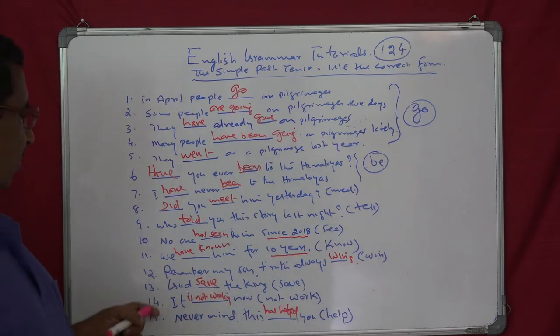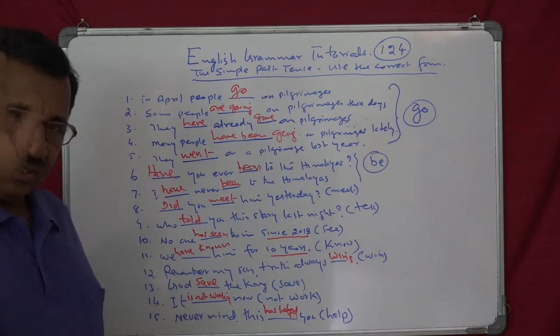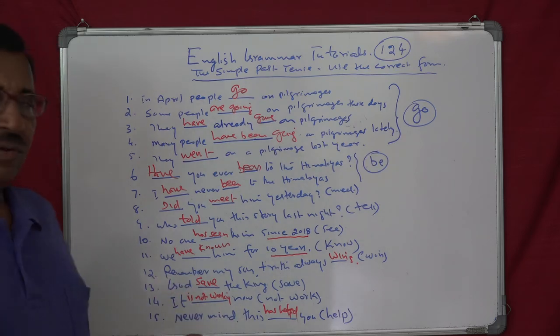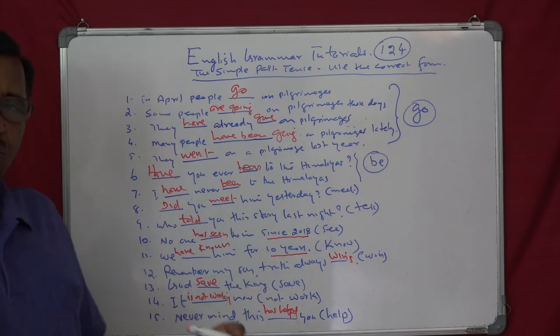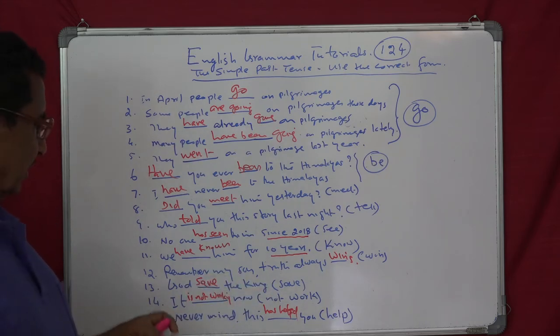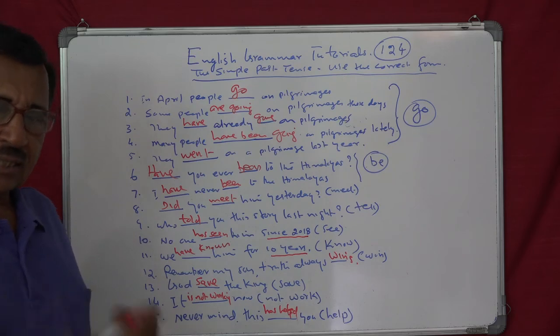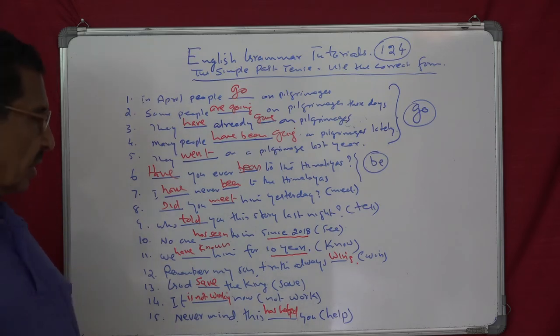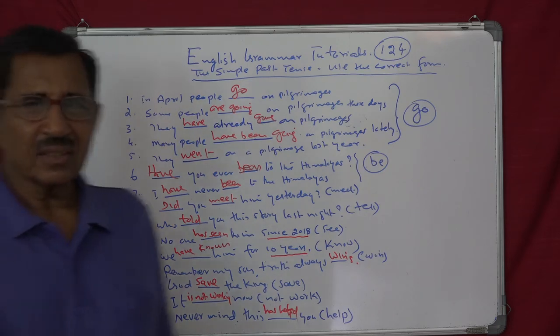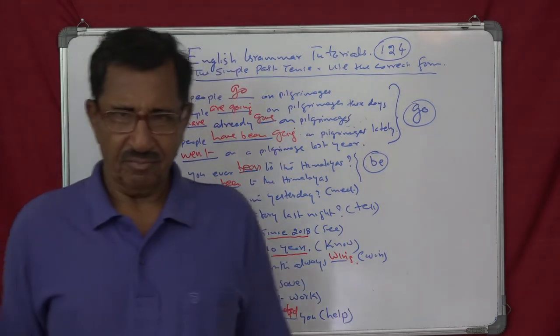God save the king is a wish, and therefore it is simple present. If you want to say God saved the king yesterday, that also we can say, but yesterday is missing here. It's not working now. So you say it is not working now, because now is a clue for present continuous. Never mind, this has helped you. Means don't worry, this has helped you.